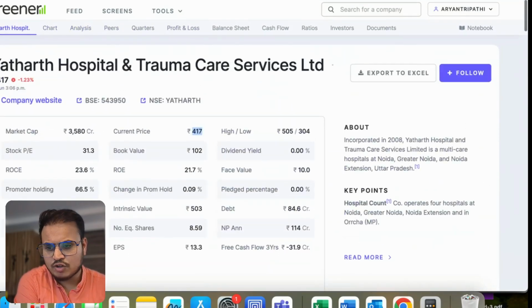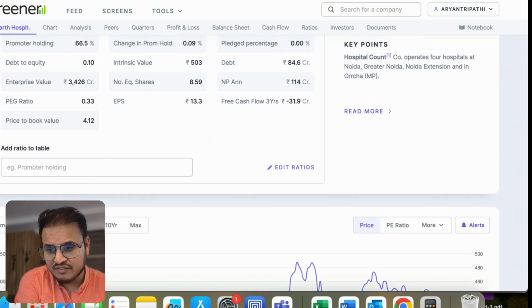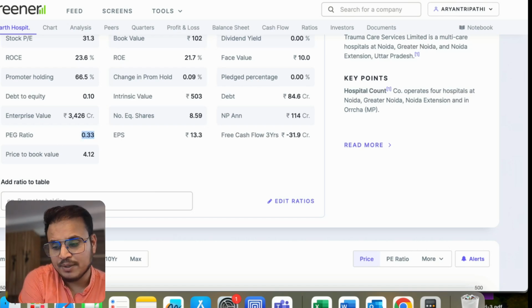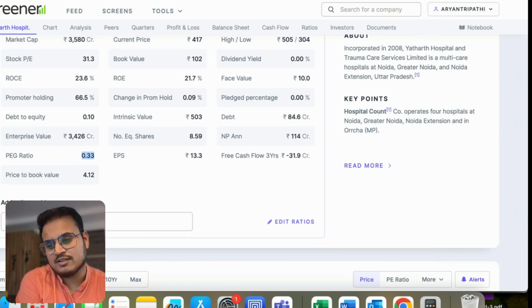Okay, so let's talk about Yatharth. First thing first, why it came onto my radar. The reason is two important factors. First one is the PEG ratio. The PEG ratio is 0.33, which is much lesser than what it ideally should be. That's one reason. And second, the sector. The hospital sector is something I was looking for. It has already rallied a lot, but I was still looking to see if there's any opportunity we can find, which I would like to discuss.